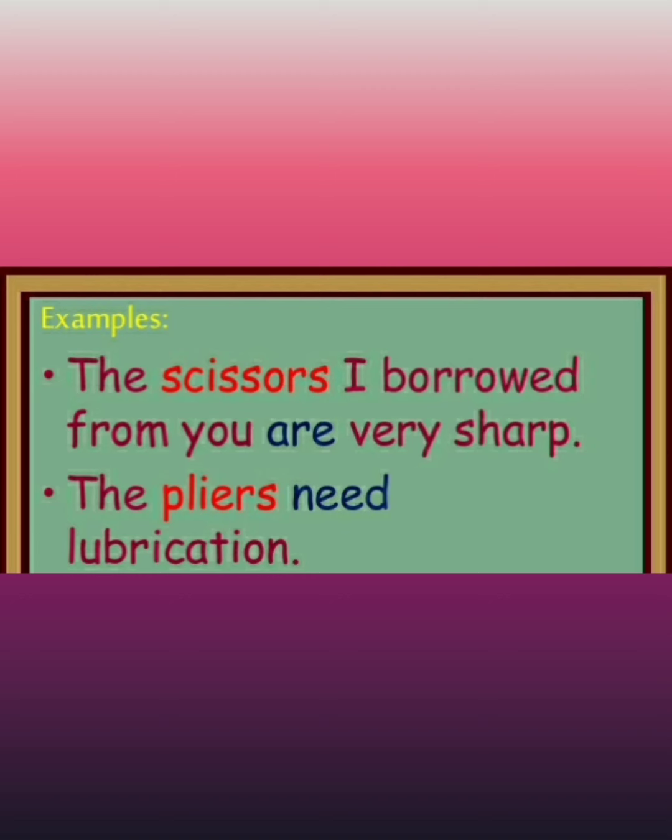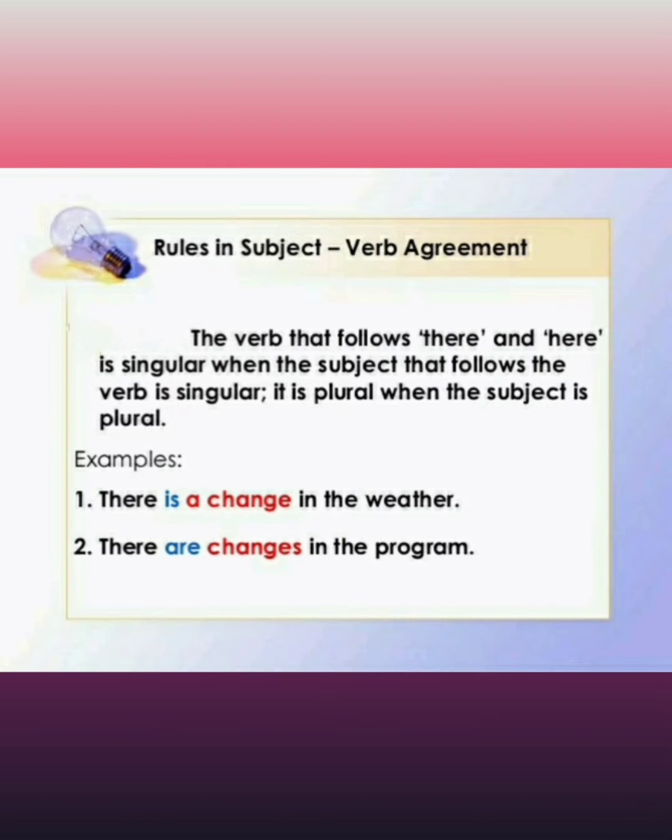Okay, now we need to learn another rule. Okay, this is also very interesting. The verb that follows there and here is singular when the subject that follows the verb is singular. Okay, and it is plural when the subject is plural. So there is a change in the weather and there are changes in the program. So whenever any verb follows there and here, that verb is completely dependent upon its subject.